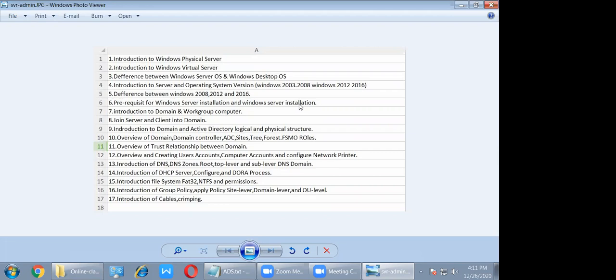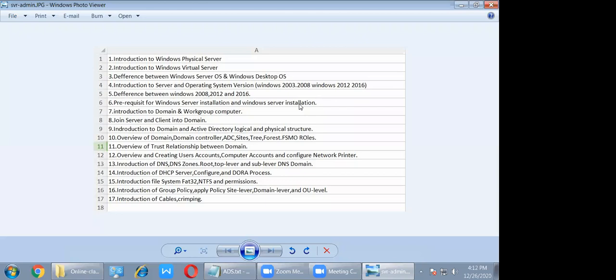So for operating system installation, I will do the lab maybe Monday or Tuesday, showing how to install, and in the same way I will show you how to install Active Directory. It takes 2 days: I install only on day 1, and Active Directory installation on the second day, since it takes a long time. Otherwise people may forget the next day, so I want to show both, installation and Active Directory installation.